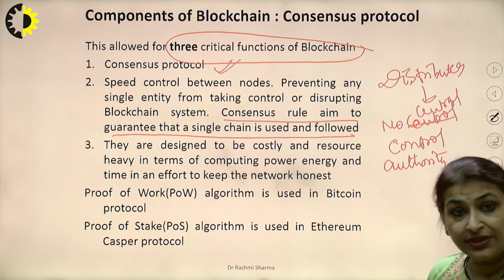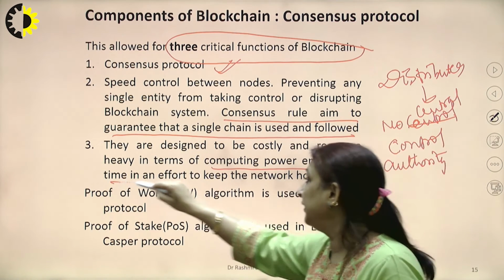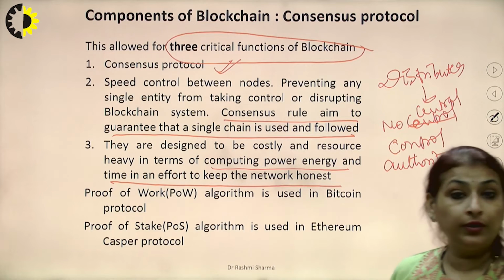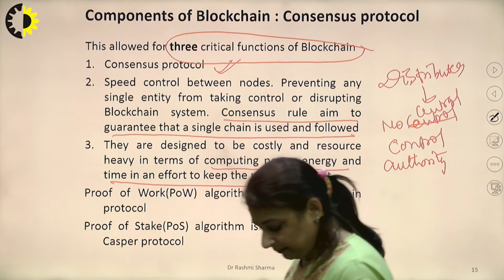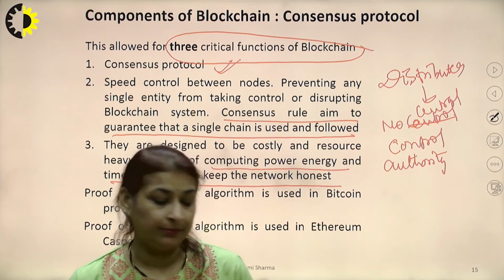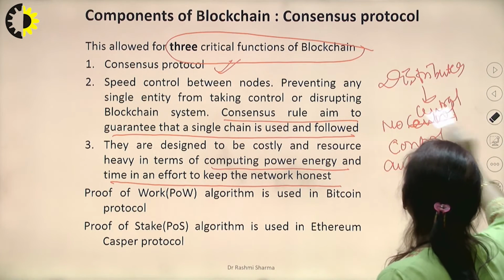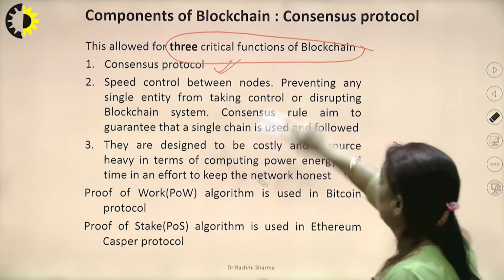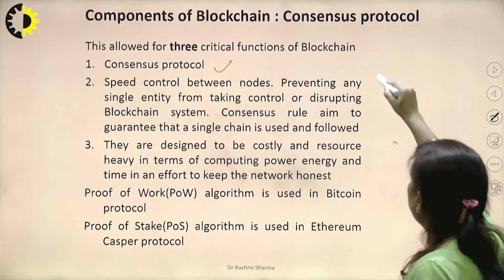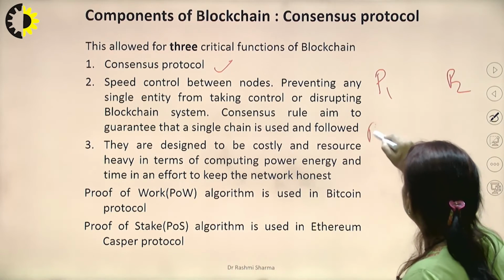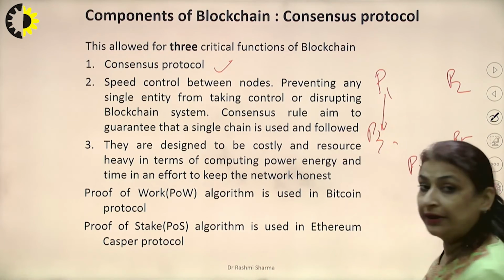It's very resource heavy in terms of computing power, as we have discussed, and the time and effort that take place in the network. Obviously, how do we do this particular thing? When we have particular miners working in the system, I have taken an example here of how this mining takes place. We will take this in a bit of detail. I have P1, P2, P3, P4 and P5. P1 wants to send some money to P3.